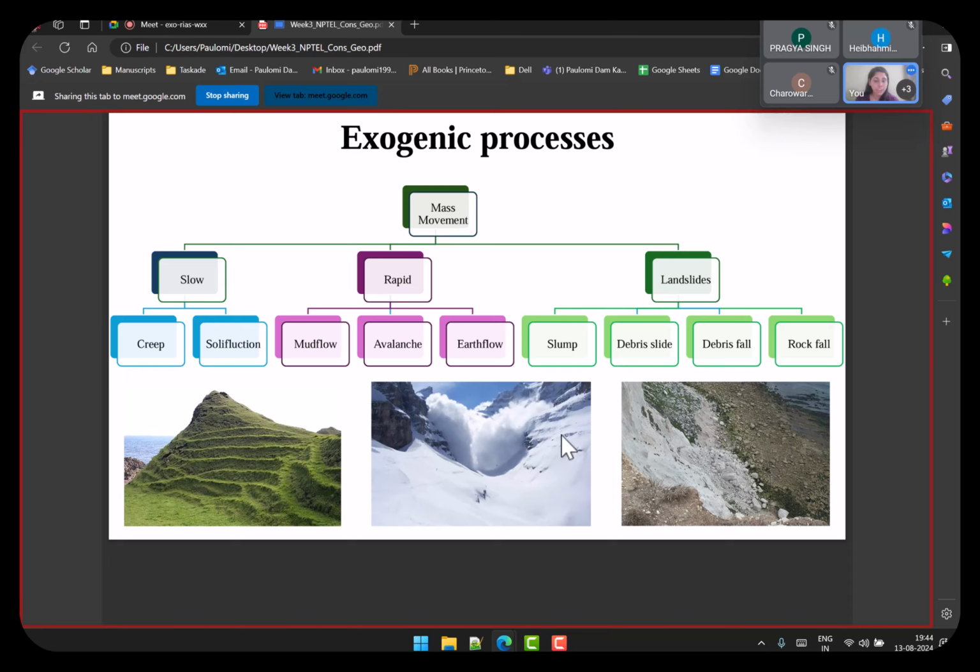You have ice pack or snow falling all together with very high pressure, and you can imagine it falling with very high speed, so it will lead to weathering of whatever it comes into contact with. Then you have earth flow, and lastly you have landslide, which you would have read about in newspapers or seen in images. With landslides you have a huge amount of weathering from different rocks and different surfaces. That can be in the form of slump, debris slide, debris fall, or rock fall. So this is about the second exogenic process, mass movement.